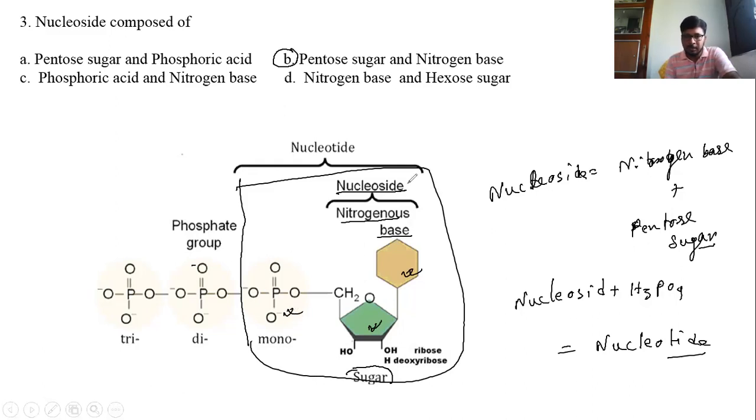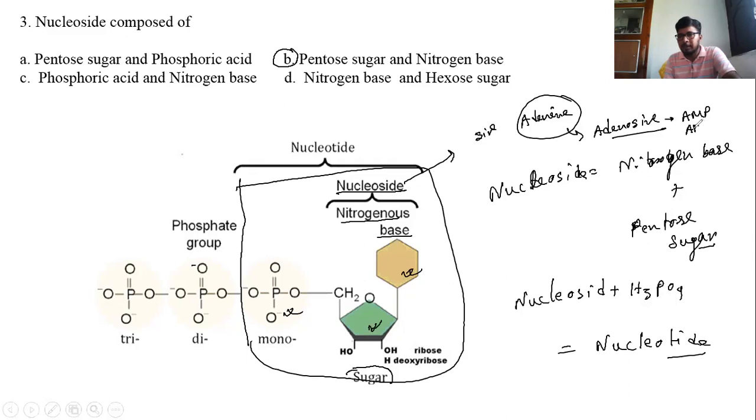And these nucleosides are known by names. If the nitrogen base is adenine, then the nucleoside is known as adenosine. And if we attach one phosphate with the adenosine, then it is known as adenosine monophosphate. If we attach two phosphates, then it is adenosine diphosphate. And if we attach 3 phosphates, then it is ATP or adenosine triphosphate. And you can see this is a structure of ATP.